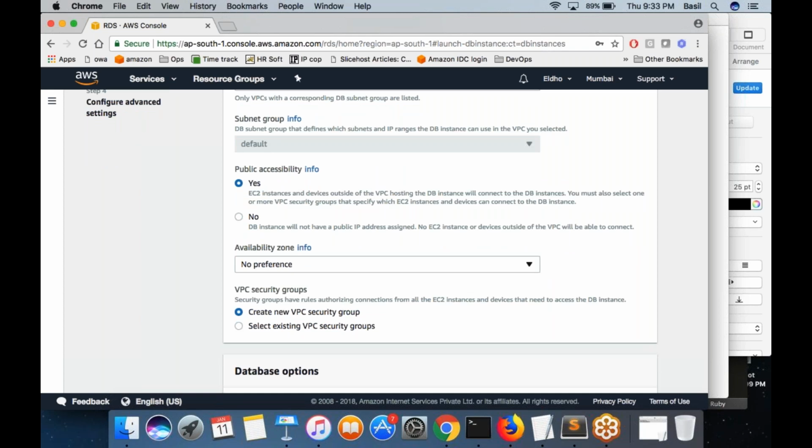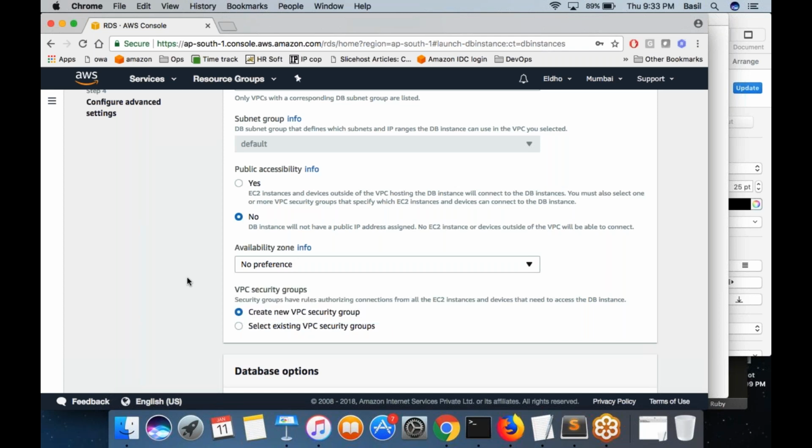Publicly accessible. You have two options. If you want your database to be publicly accessible, you can put yes. What it means is AWS would give you a DNS name using which you can connect from the internet. Your RDS would become internet facing, which you do not want. Of course, only your WordPress, or only the machines inside the VPC, should be able to connect to the RDS instance. So you choose the option no.